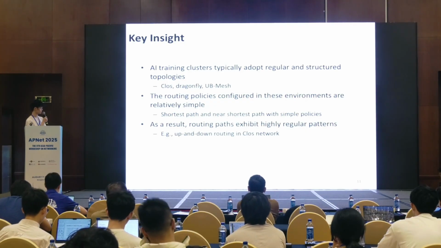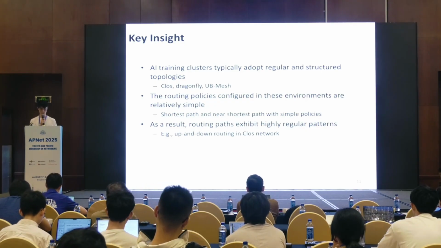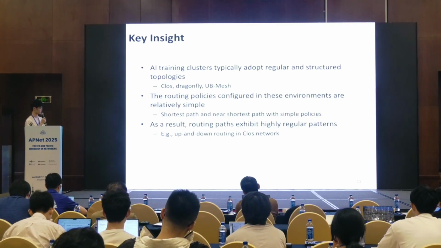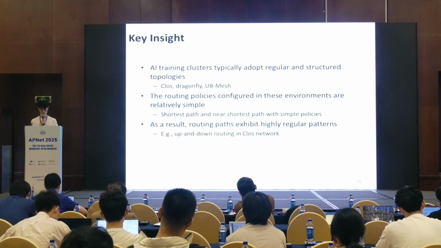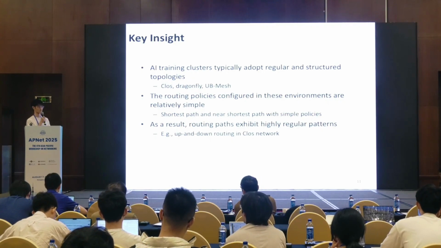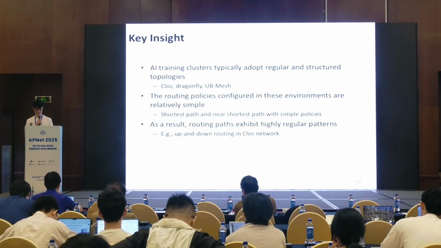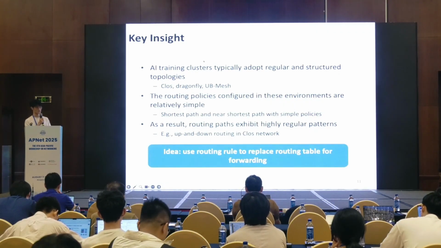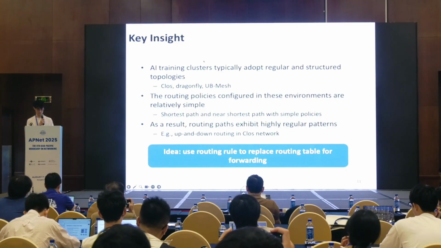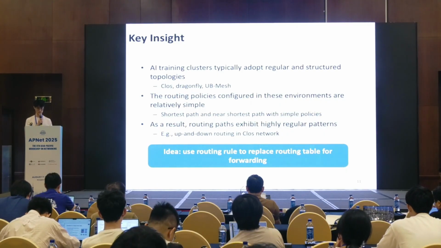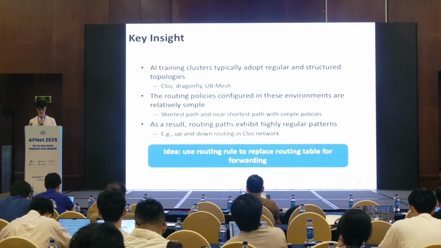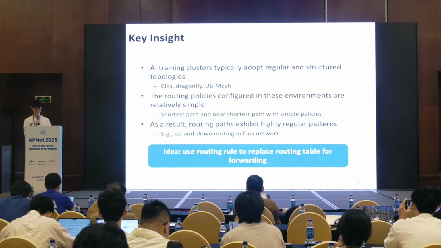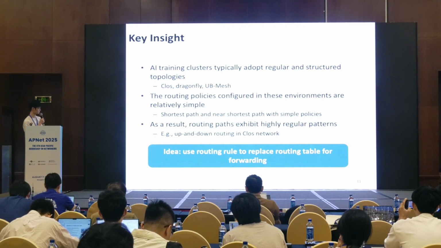This combination results in highly regular and predictable routing patterns, such as the up and down routing in Clos networks. So our idea is, instead of simulating complex protocols to compute massive routing tables, we can replace the tables entirely with simple routing rules.